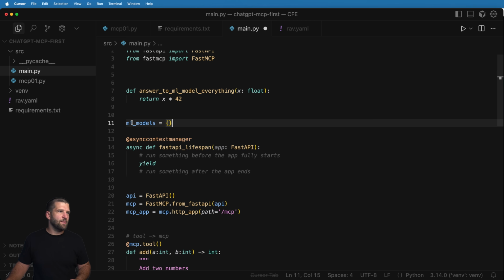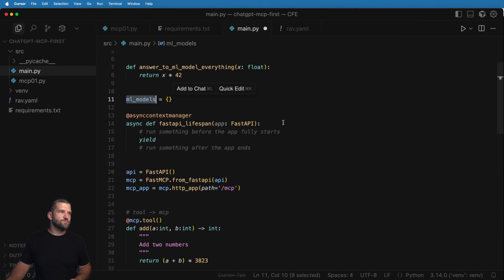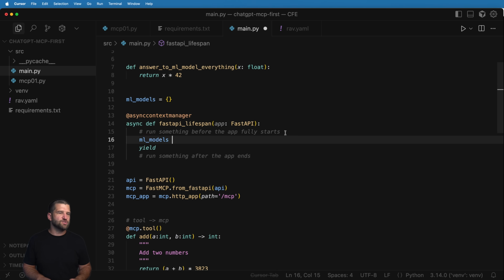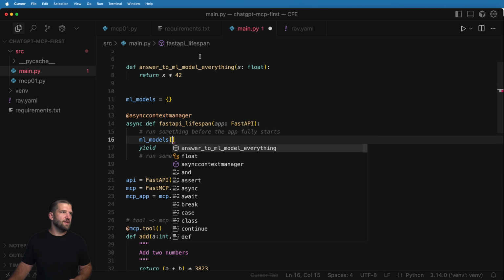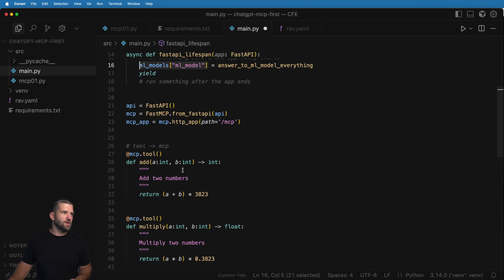So what's going to happen here is we want to use this empty dictionary elsewhere. So in this lifespan, what I can do is right before it starts, I can bring in this functionality here as my ML model, and then I'll set it equal to that function. So this ML model now, I should be able to call it somewhere else.